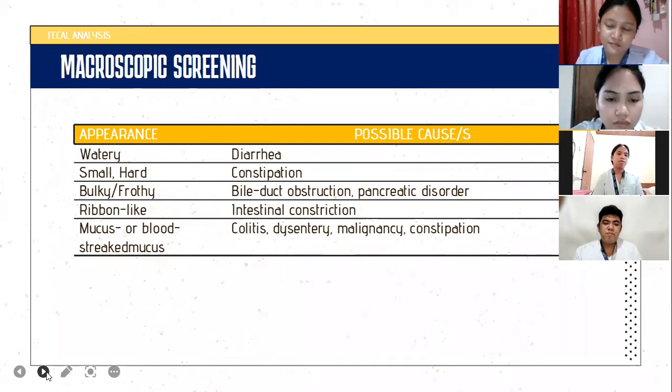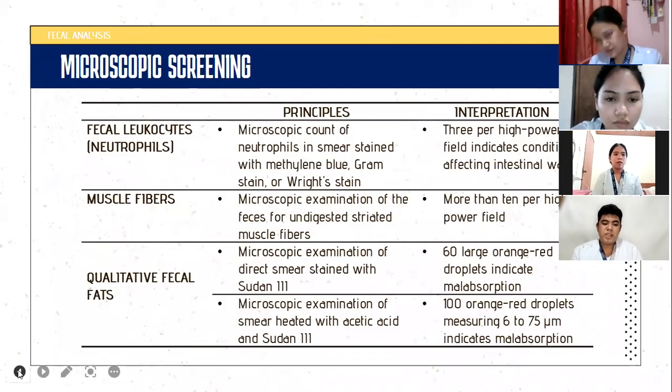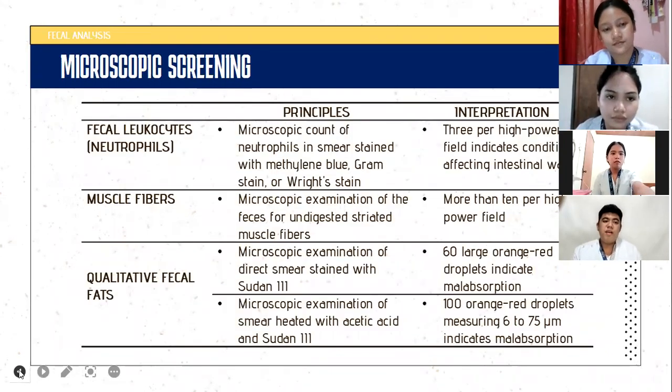Next up, the microscopic screening. First, the fecal leukocytes, whose principle is the microscopic count of neutrophils in a smear stained with methylene blue, gram stain, or Wright stain. Any of those three can be used for the fecal leukocytes. Its interpretation is 3 per high power field, and it indicates a condition affecting the intestinal wall.